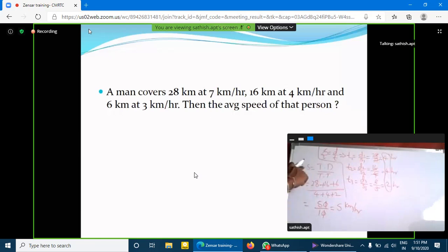So average speed is equal to total distance by total time. So 28 plus 16 plus 6 kilometers, clear? Divided by 4 plus 4 plus 2, that is equal to 50. 50 divided by 10 that is equal to 5. 5 kilometers per hour.